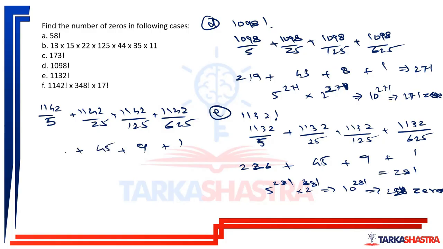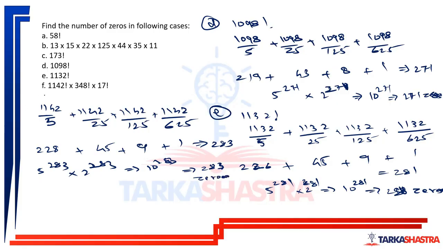And this will be 228. So this is 283. Highest power of 5 is 283. I'll definitely have a sufficient number of 2s, which will give me 10 to the power 283, equal to 283 zeros. So you have 283 zeros here.